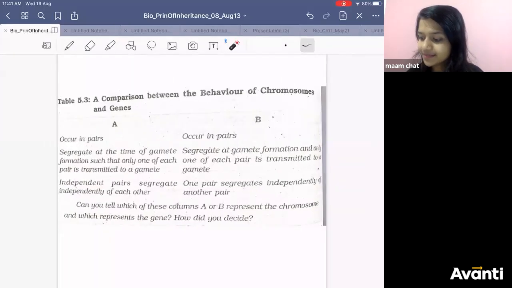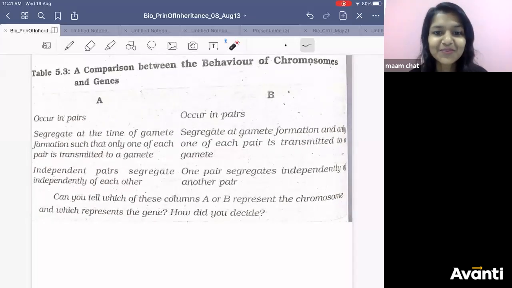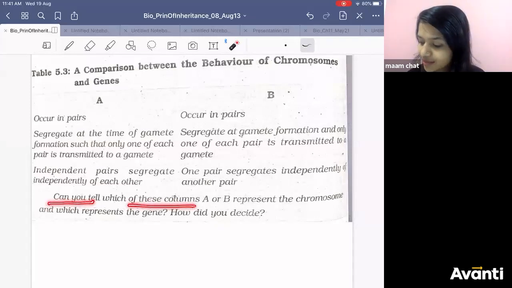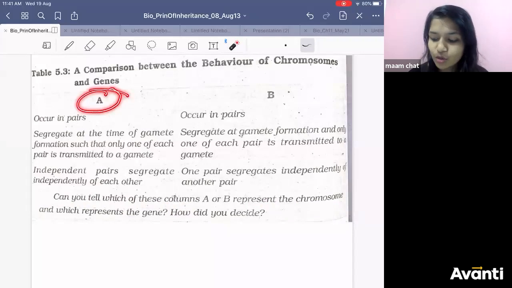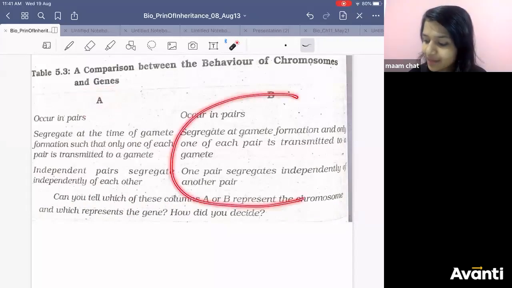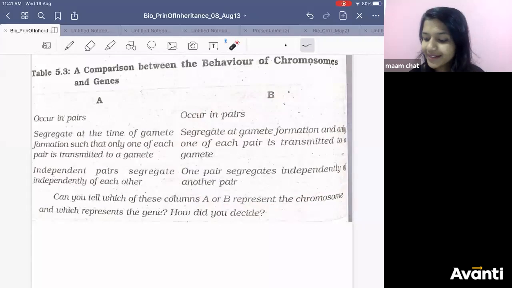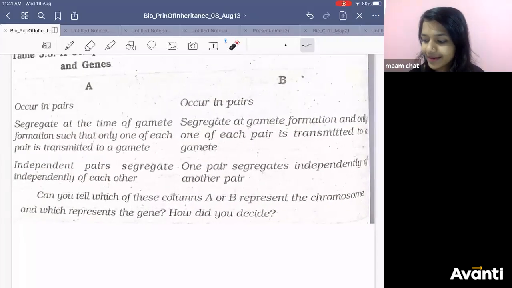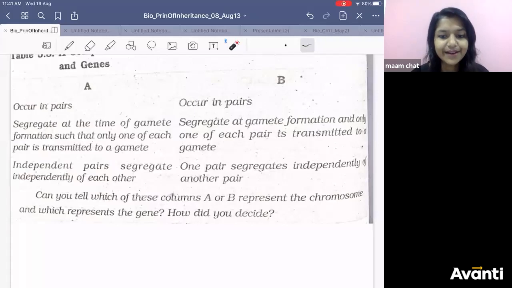Now, again NCERT. I want you to be very well versed with NCERT. There are 2 tables given in NCERT. Read them out and find out which one is gene and which one is chromosome. Can you tell which of these represent chromosome and which represent gene? Is your A gene or chromosome? Is B gene or chromosome? Find it out.